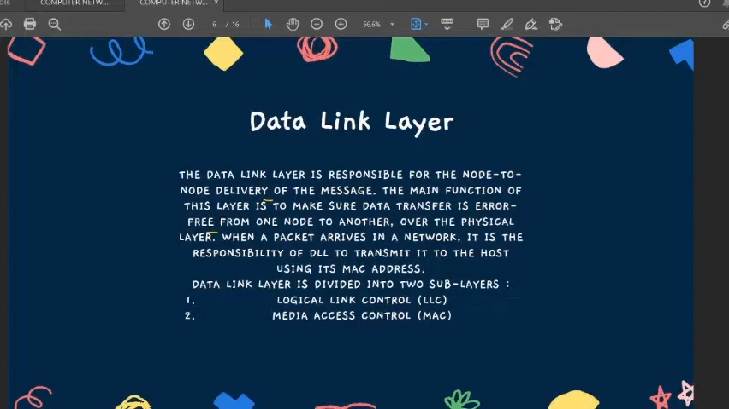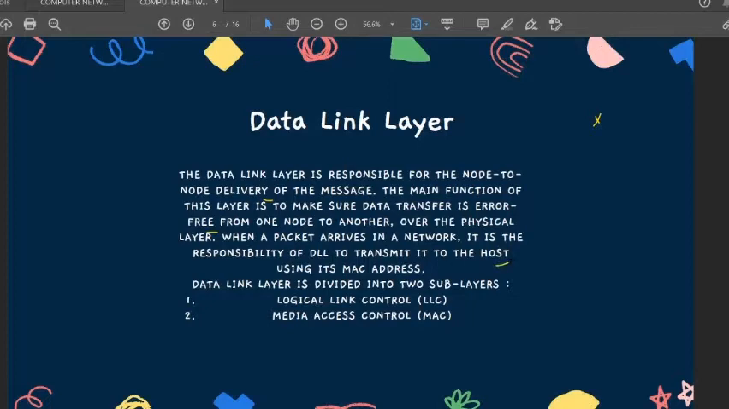Now, when a packet arrives in a network, just remember what a packet is. A packet is simply the data, only it is the encapsulated form of data. What is the purpose of a packet? In day-to-day life, what do we call a packet? A packet is something that hides something. Just like that, a packet in a computer network is the encapsulated form of data. It is the responsibility of the DLL, that is the data link layer, to transmit it to the host.